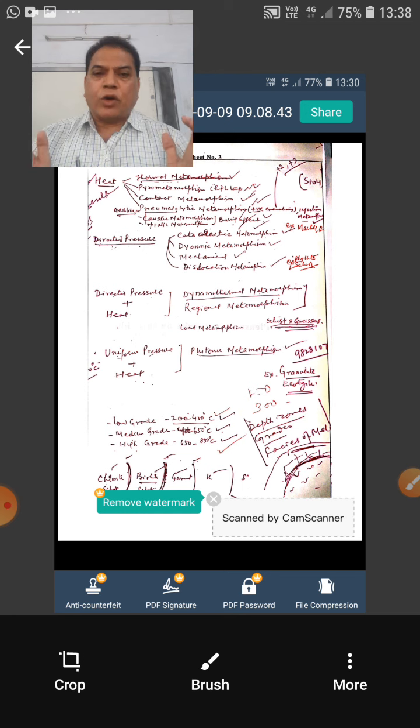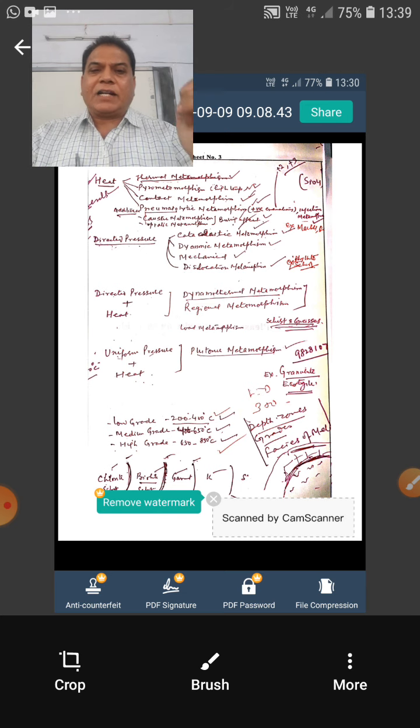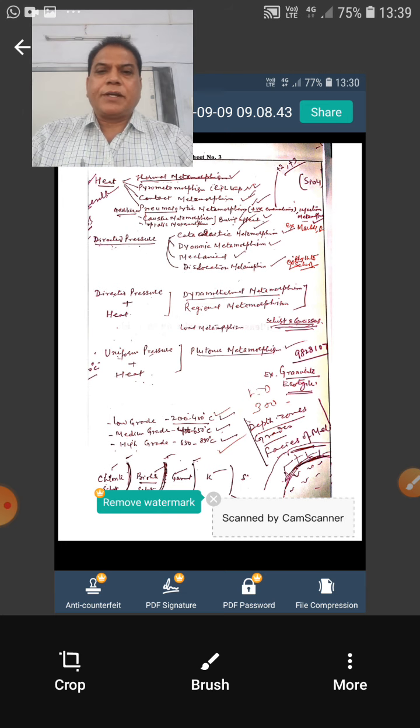Whereas in non-uniform pressure, or stress, or directed pressure, if that is applied, there will be a change in the shape of the body. It will elongate in a direction perpendicular to the stress or the forces where they have been applied. So these two types of pressures, uniform pressure and directed pressure, are different in the Earth's interior at different depths. So the second factor is the pressure.